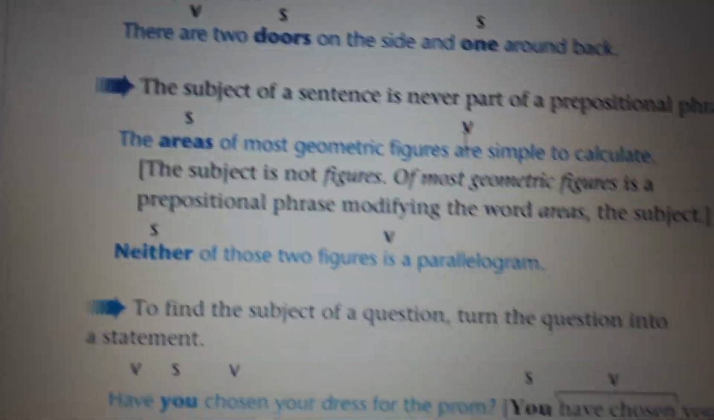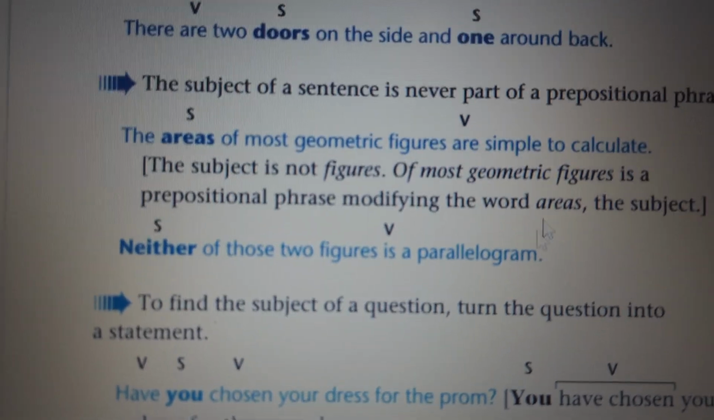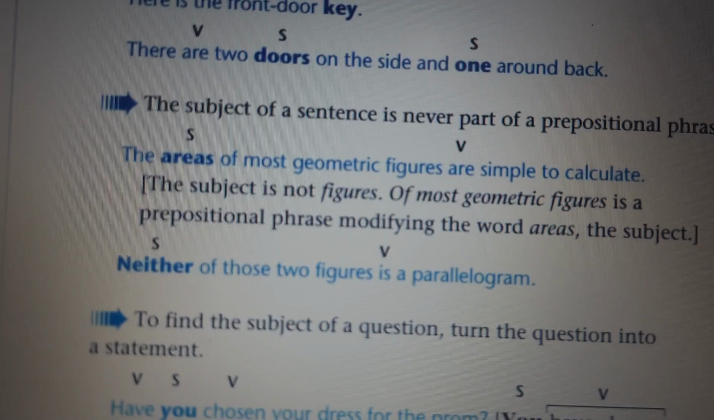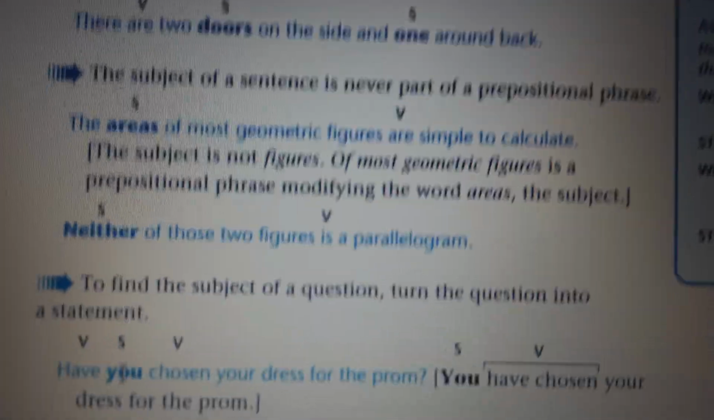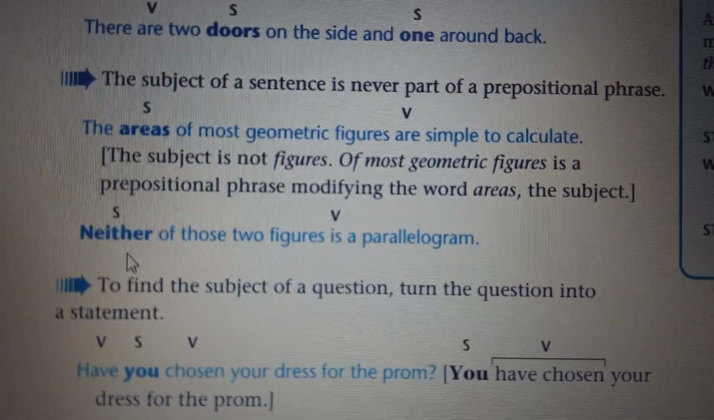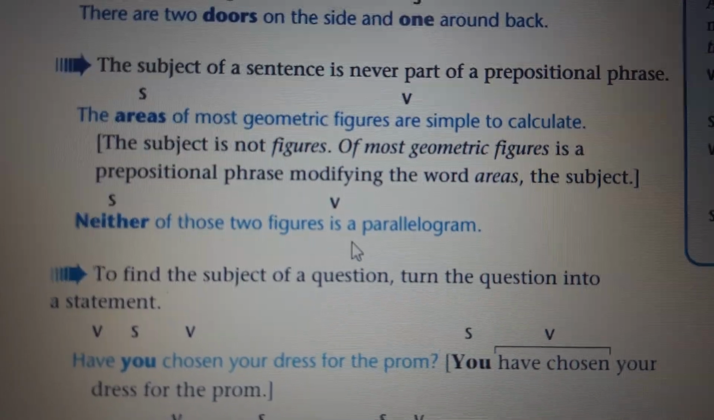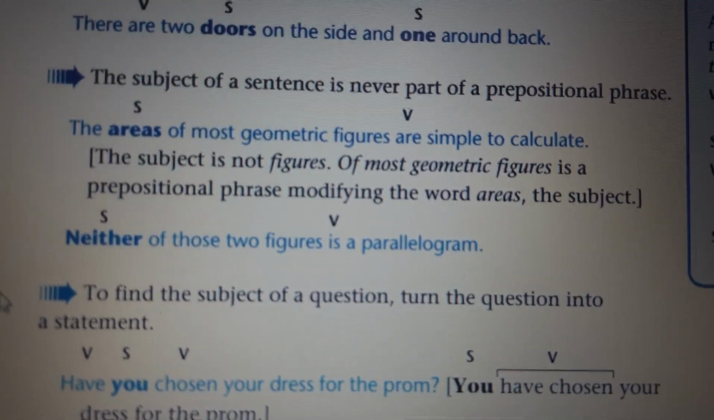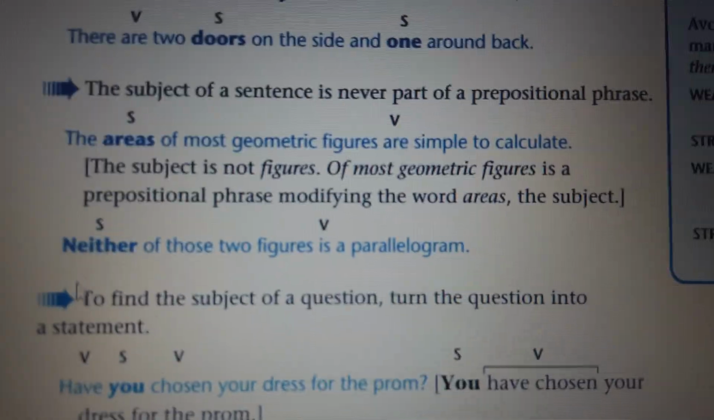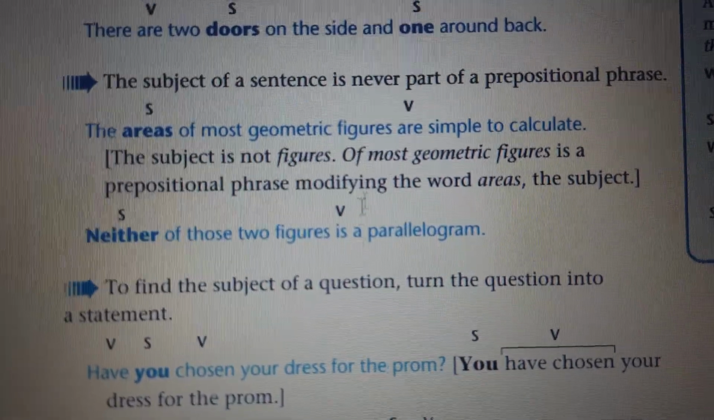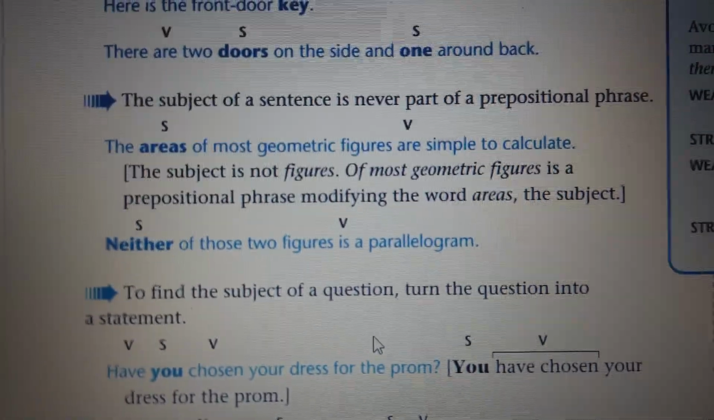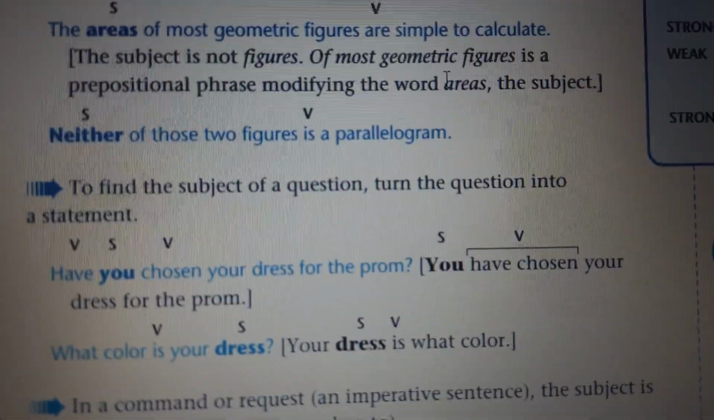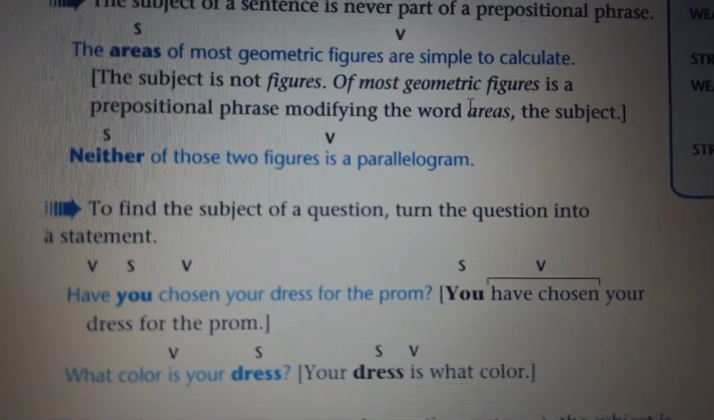And here we have just are simple to calculate. So we have just the subject and verb, and we can finish the sentence with the object or the complement. And here, neither of those two figures is a parallelogram. So neither is the subject and is is the verb. I think this is easy. You just have to study these examples, all these examples.